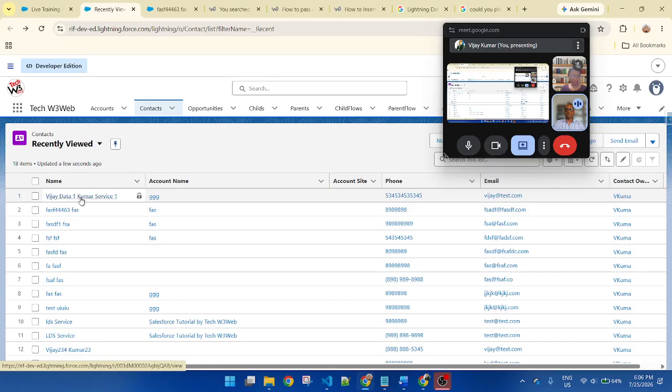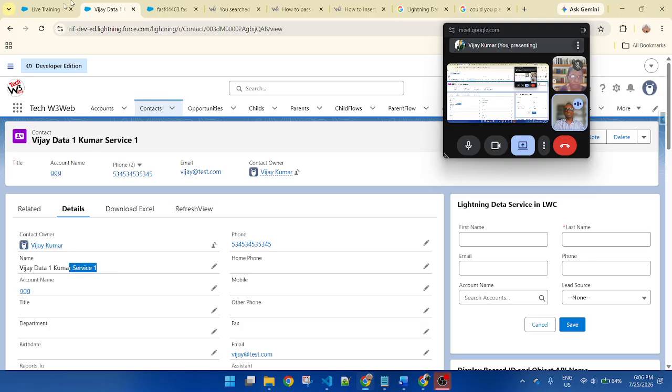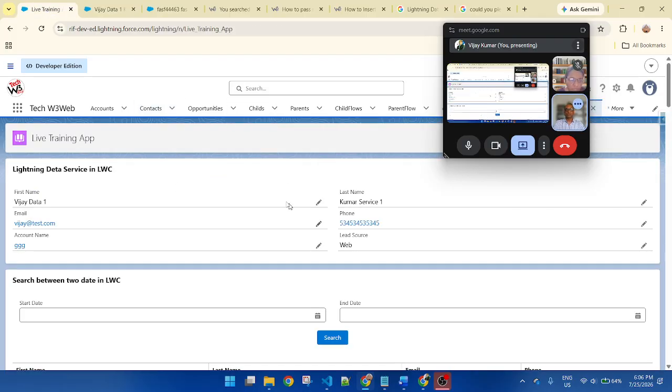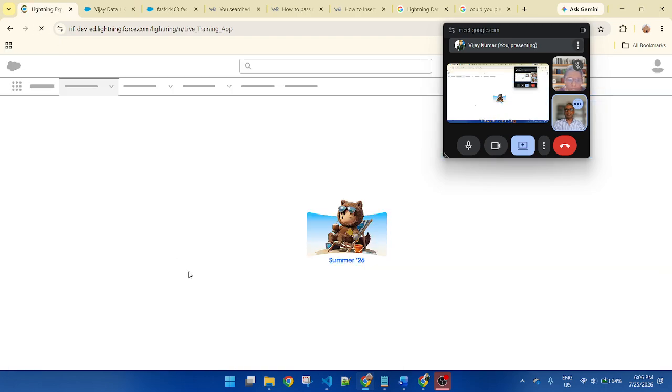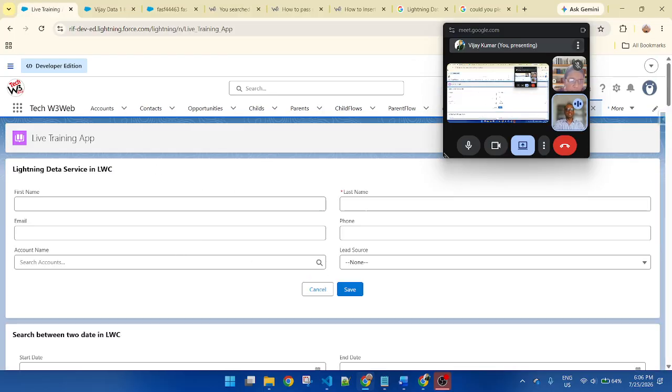Here you see, record created and record we can update. And if you refresh the page, it will go back to the original mode. Yes, we can create a new record from here. So once a record is created, it will go to the edit mode so that we can edit the record. Once you refresh the page, it will go to the original mode so that we can create a new record. Got it? Yes, sir. Okay.